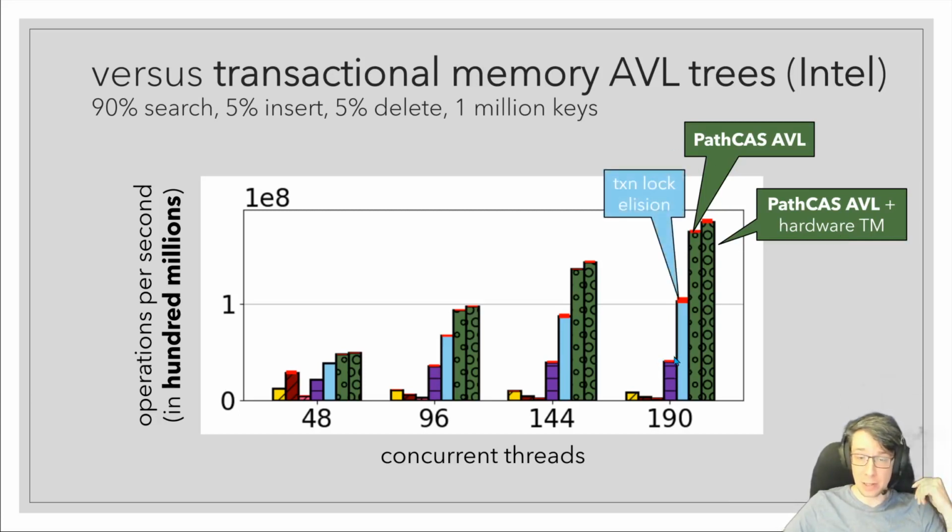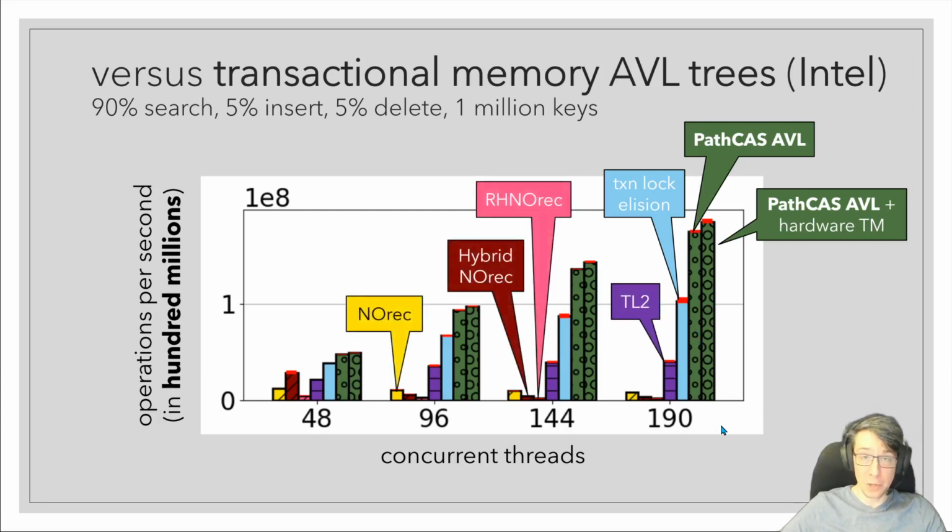This is transactional lock elision, which is a relatively simple way of using hardware TM that tends to be quite efficient when it does work. So it either has almost no performance or quite good performance. In this case, it has quite good performance, but we're still beating it by a wide margin, and the other transactional memory algorithms don't do particularly well.